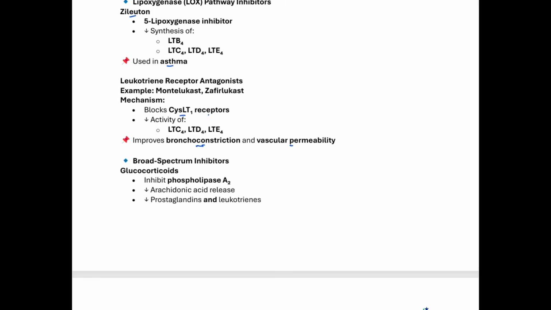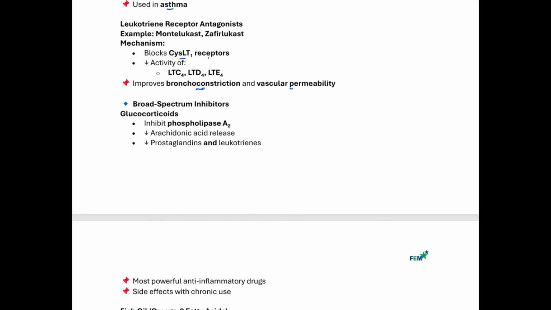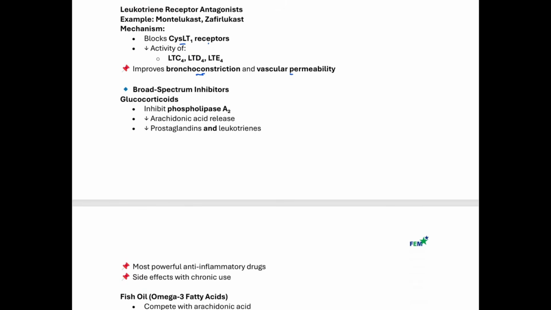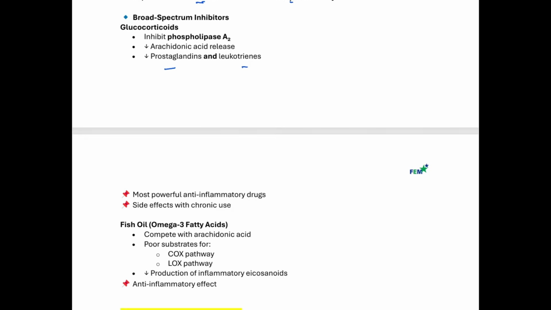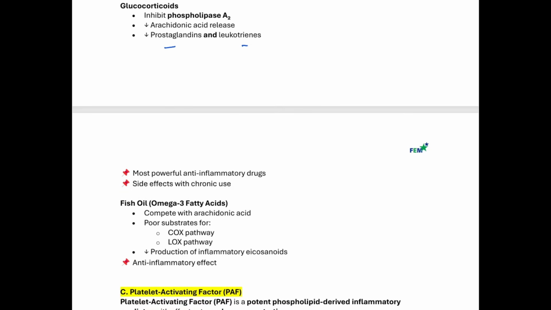And then we also have the broad spectrum inhibitor, which is our glucocorticoid, which inhibits phospholipase A2, thereby decreasing production from the arachidonic pathway, and that will decrease the prostaglandins and leukotrienes. And this is the most powerful anti-inflammatory drug, because it's not only working on the arachidonic pathway, it also works in other pathways. For instance, it can decrease your interleukin 2, thereby decreasing lymphocyte proliferation. It can decrease release of chemical mediators from the inflammatory cells.